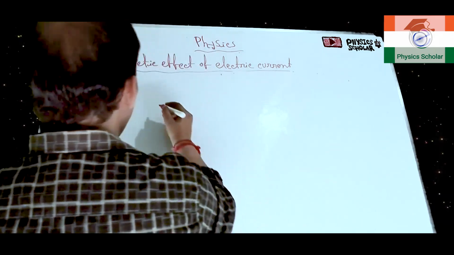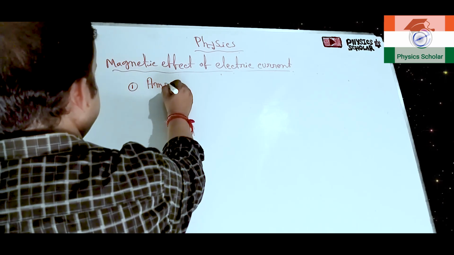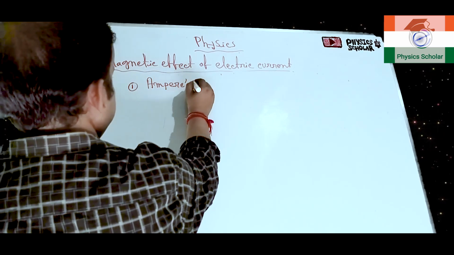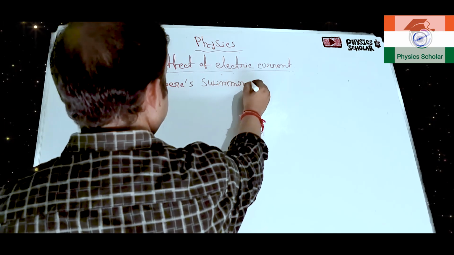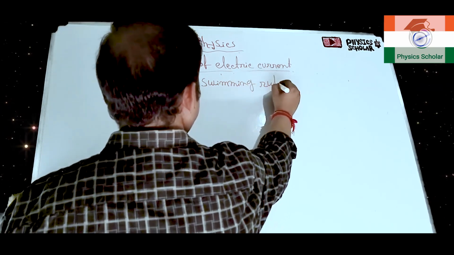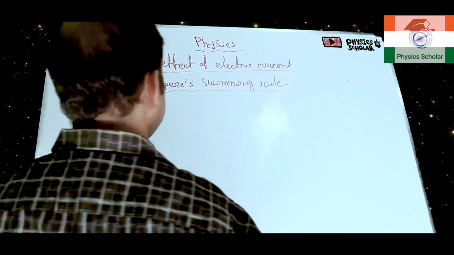Okay. So, now first we will learn Ampere's swimming rule. Okay, Ampere swimming rule, clear.